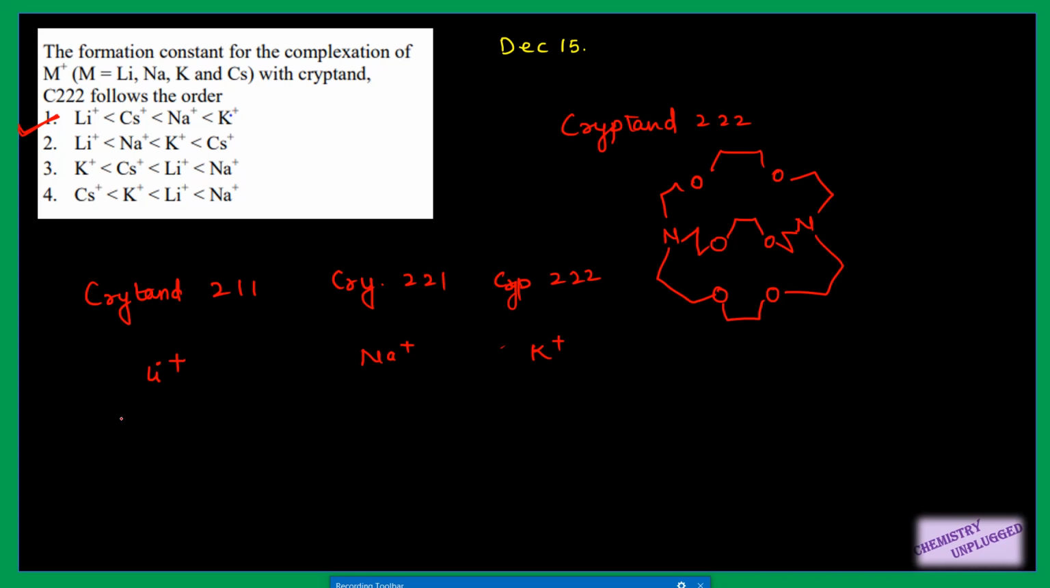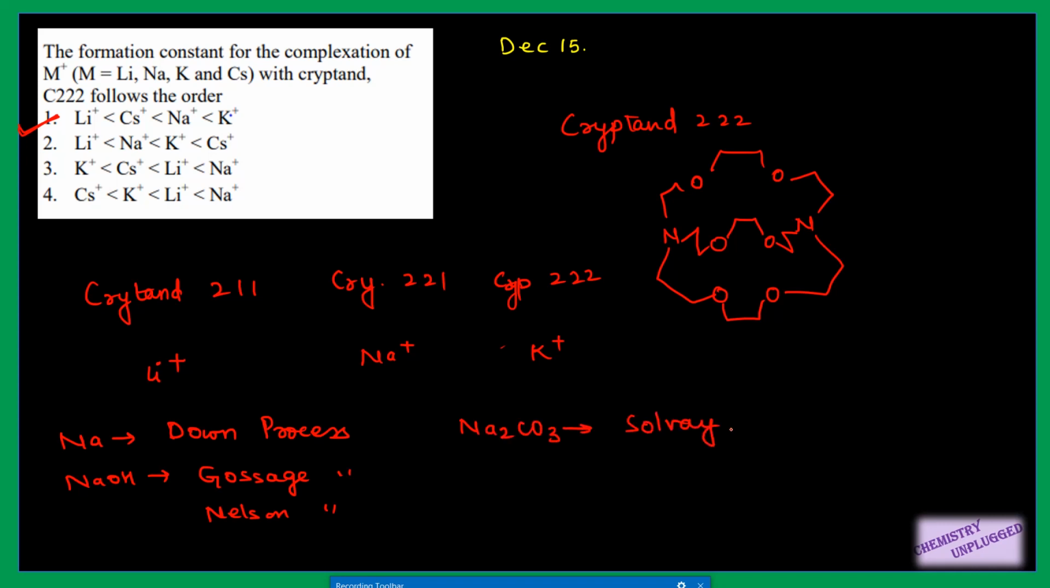One more thing is that they can ask you about the formation processes, the names of the processes for different types of compounds. For sodium, the famous process is the Downs process, right? They can give you this type of question in match the column way. For NaOH we have the Castner process. You have heard about all these processes in your 11th-12th classes, and you can just read them once. Then the Nelson process is also for NaOH. For sodium carbonate, the famous process is the Solvay process.